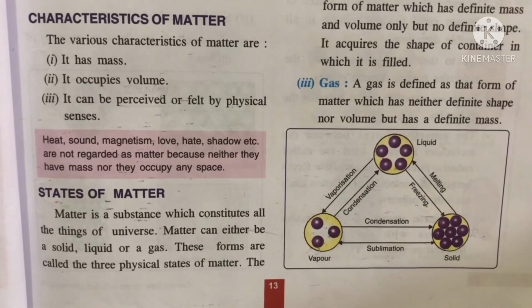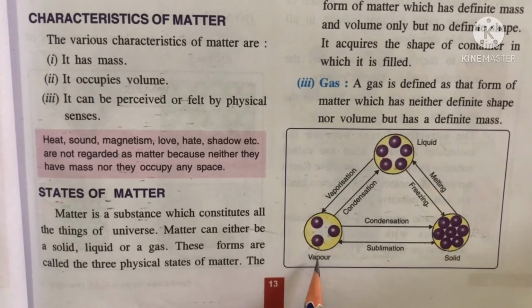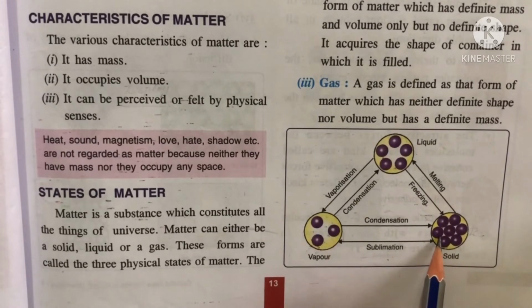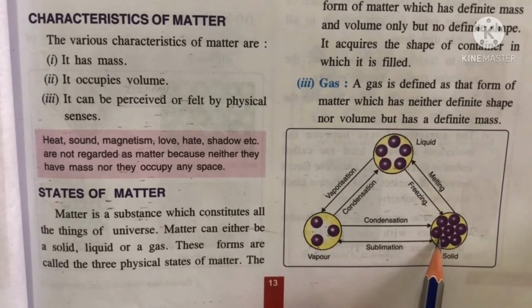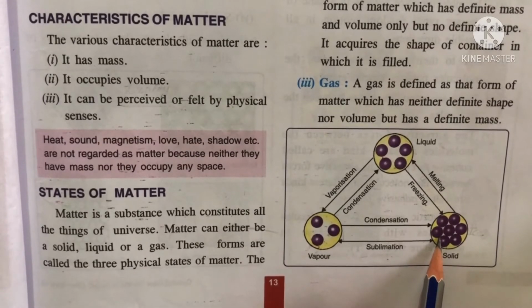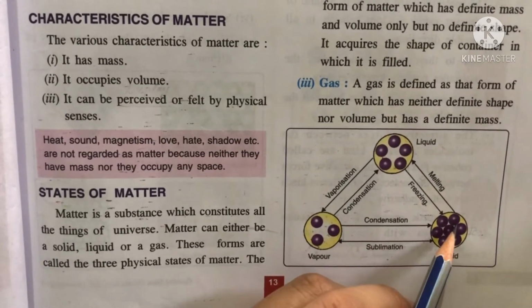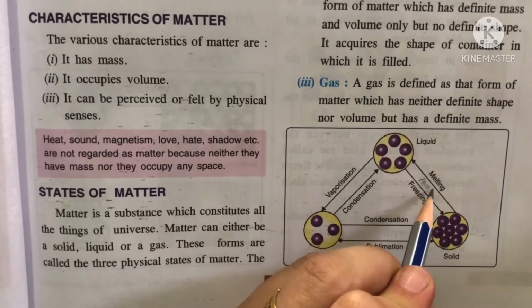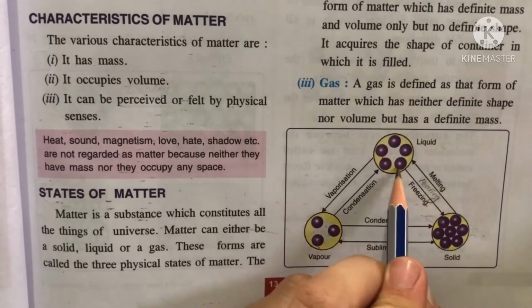Now, look at page number 13 of your book. Here this diagram shows the interconversion of these 3 states: solid, liquid and vapor. This is the solid state where the particles are arranged in a closely packed manner. When we apply heating on this state, the particles vibrate on their own position and they collide with each other, and after some time they move apart from each other, means they melt and give liquid form. So, solid after heating will melt and form the liquid state.